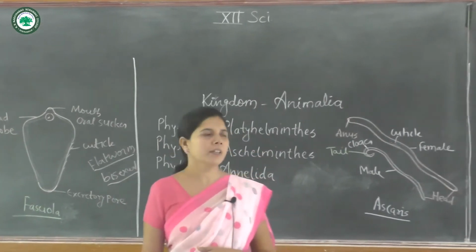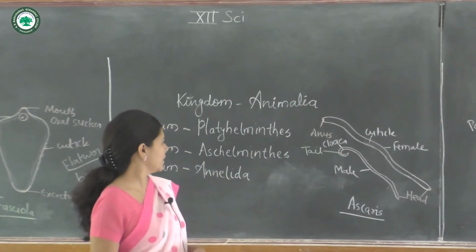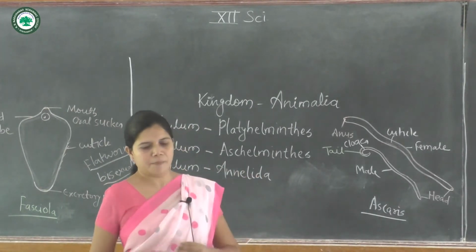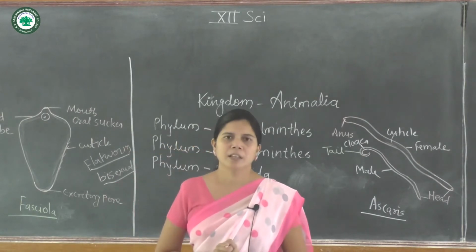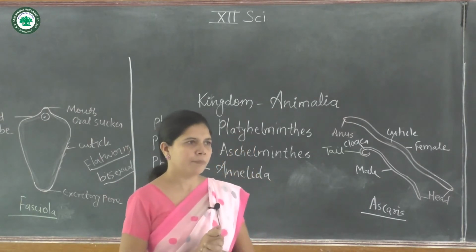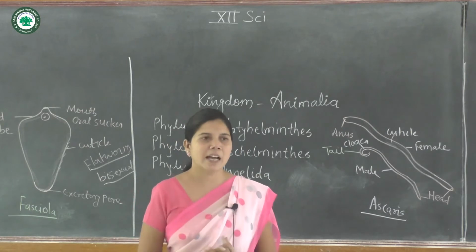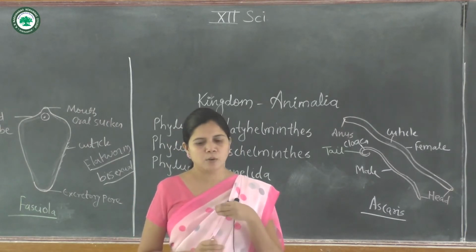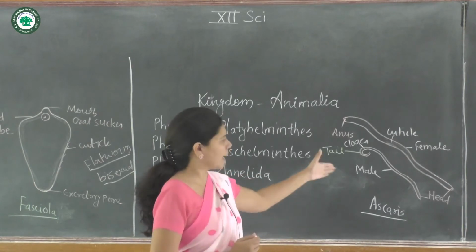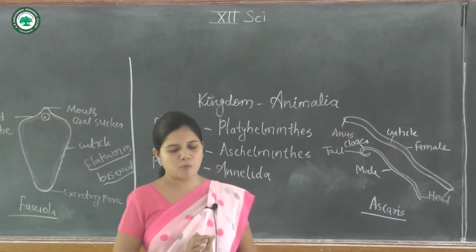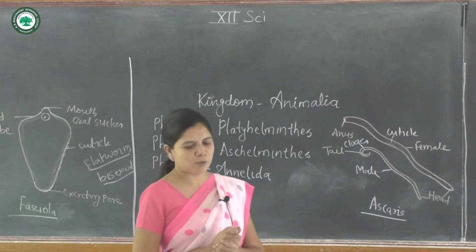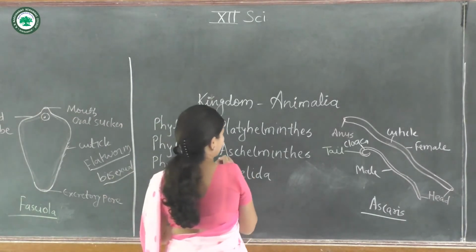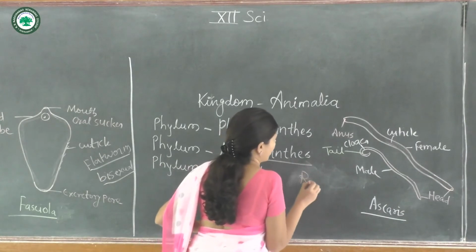Now we move on to our second phylum, the phylum Aschelminthes. The name Aschelminthes means the body is a sac-like worm, or thread-like animal. That's why it is known as the roundworm. The animals from the Aschelminthes are known as roundworms.